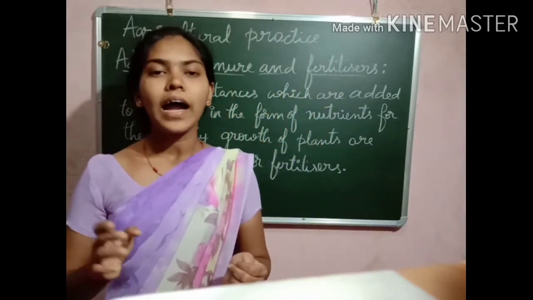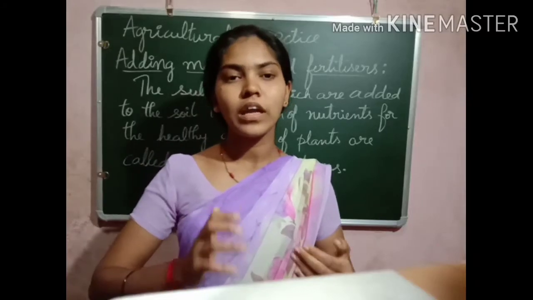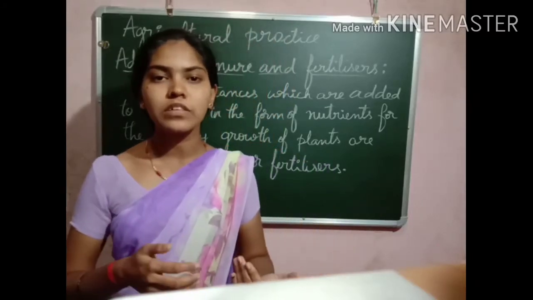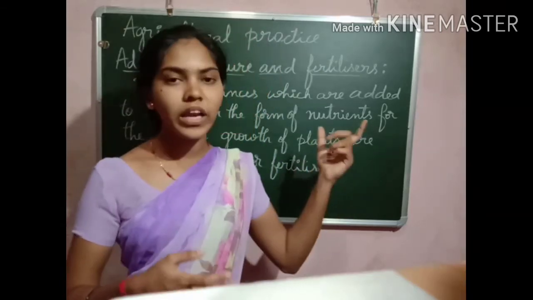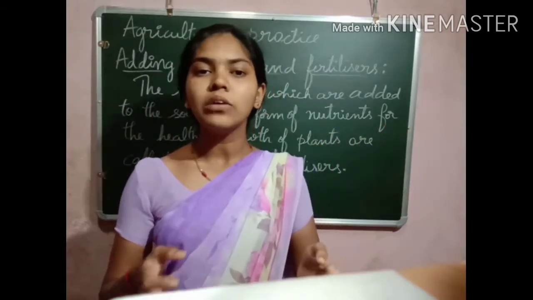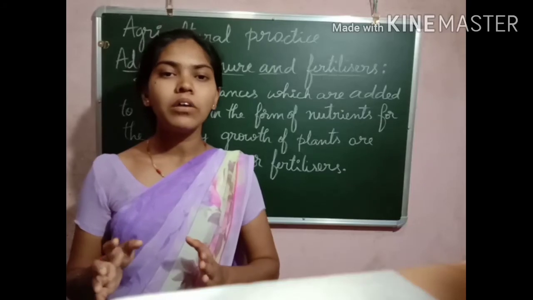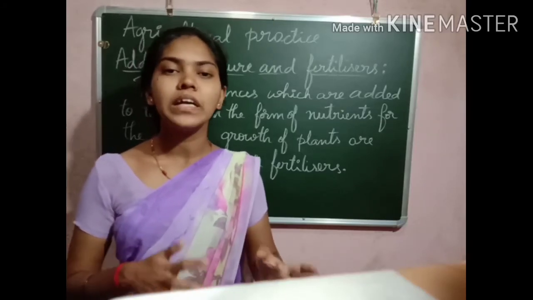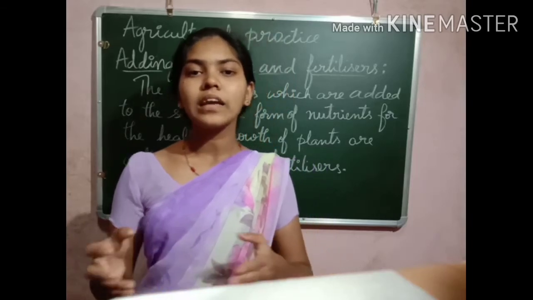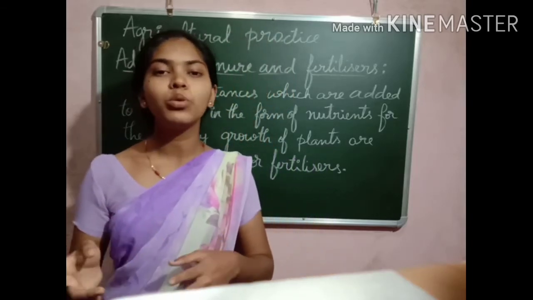Also, in order to maintain the fertility of the soil, you have to either replace the fertilizers with organic manure, or you have to leave the field uncultivated between two crops.